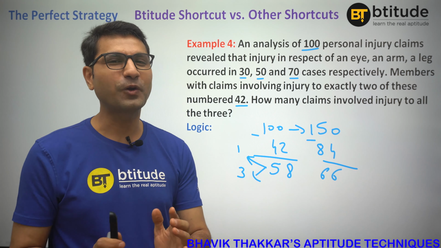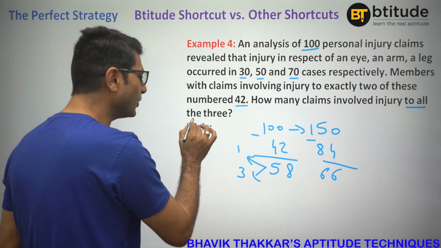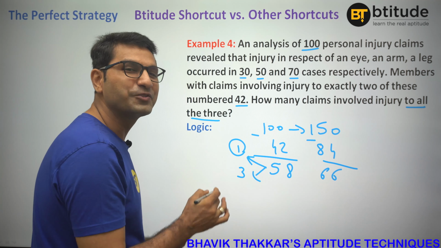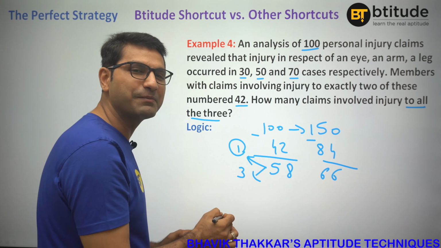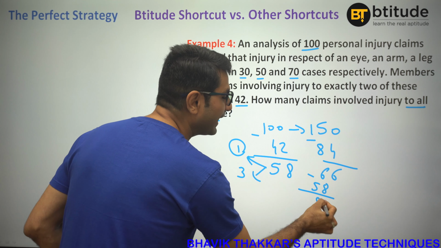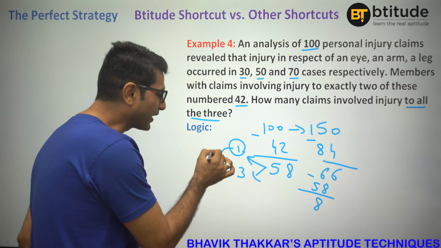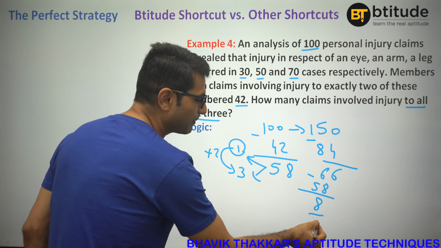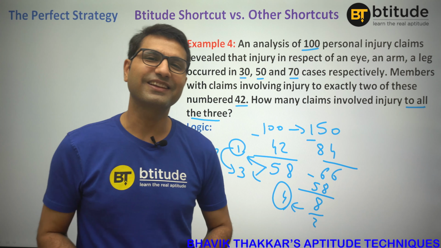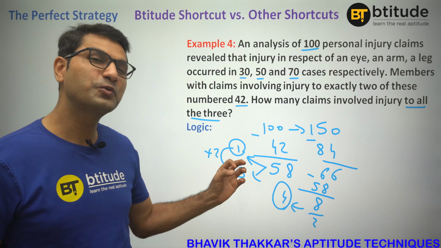Now, that Beatitude logic is pretty easy. What we say, because we are supposed to find out the people with all 3 injuries, we would assume all of them to be the people with 1 injury. So if all these 58 people have 1 injury, there would be 58 injuries only, but there are how many more? 8 extra injuries, because some of these people would have 2 extra injuries, right? So 8 divided by 2 will give you 4. So 4 people would be there with all the 3 injuries. So the answer actually matches with that equation method, right? And this is how you could have done it.